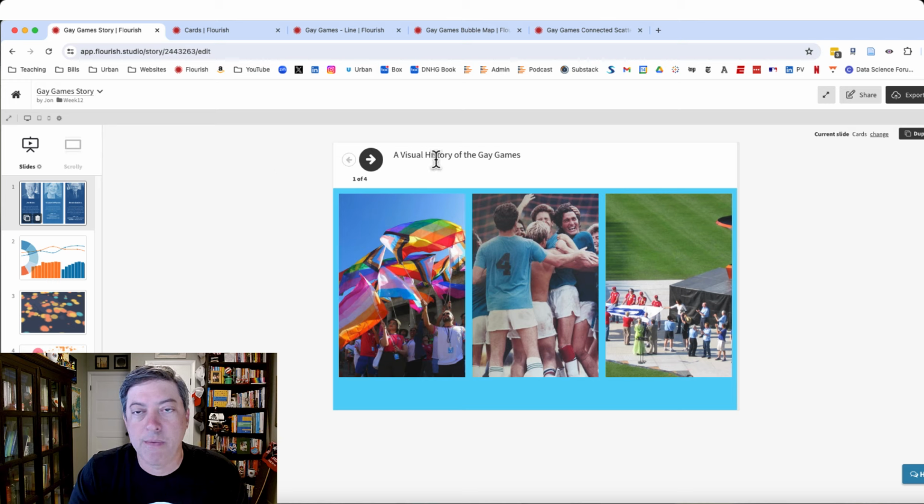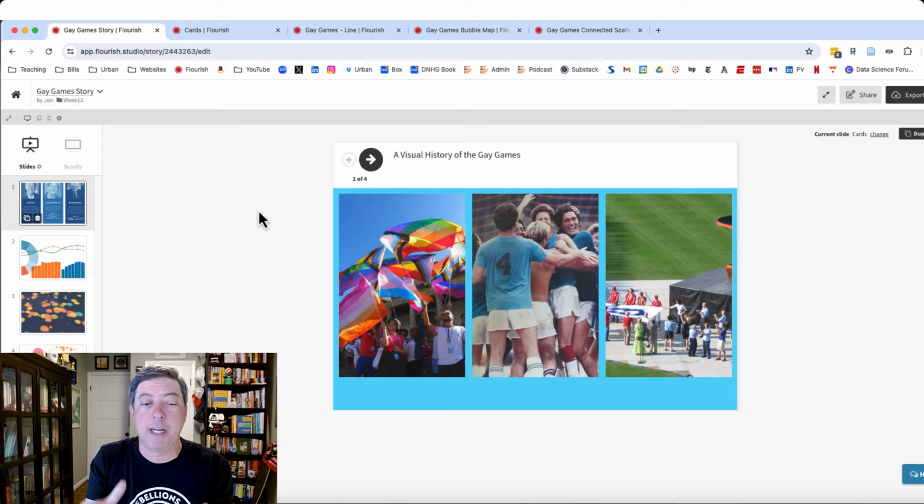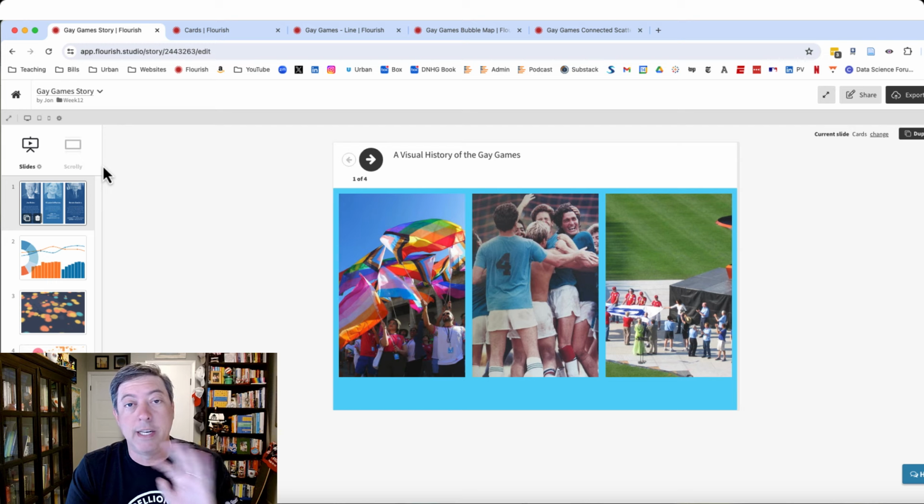So stories in Flourish are quite easy to create. You create your visualizations and just drop them into the template, which gives you a left to right horizontal story feature. You could also do, on the pro version, a scrolly telling. I haven't done that yet. I'm going to save that for a different project, a different B2VB Basics week.